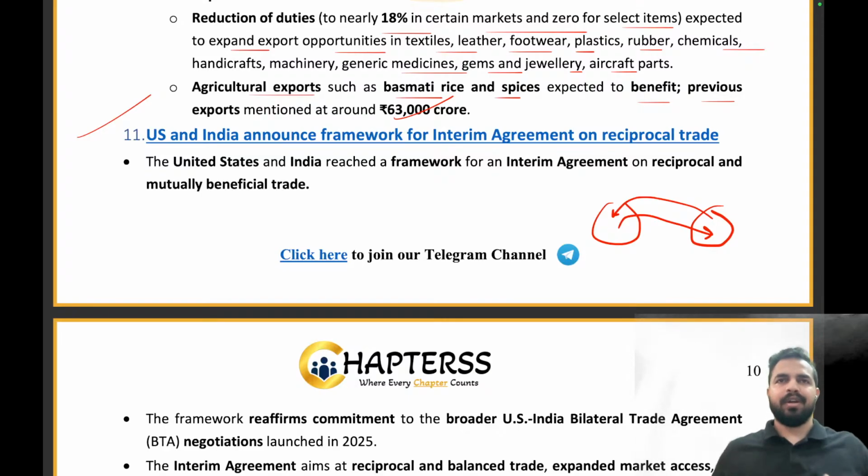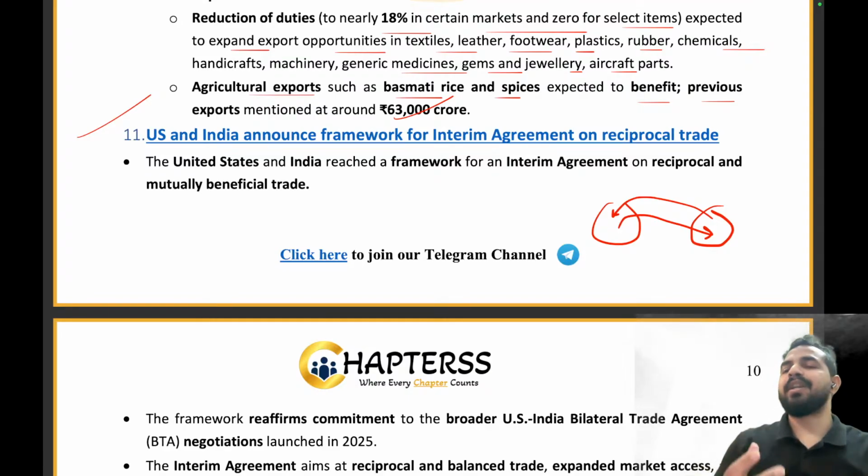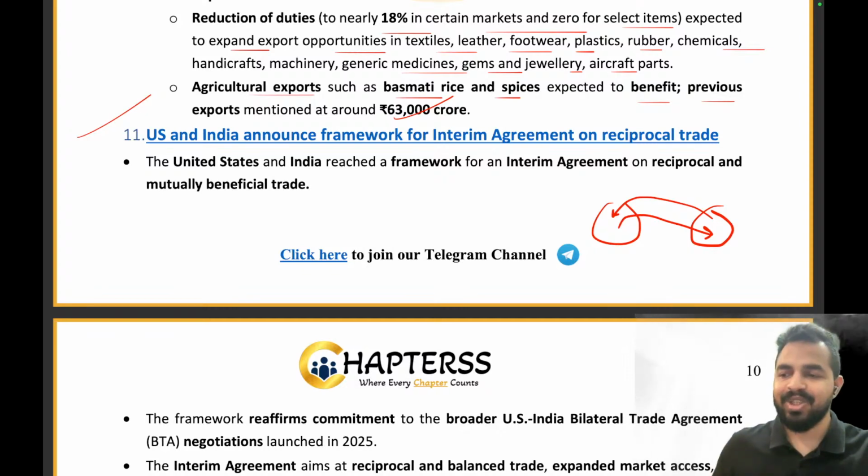For example, during the festivals, you wish each other. Like on Holi and Diwali, my dear friends, you always see that we wish each other happy Diwali, happy Holi. And as a reply, our friends and family members also share the same kind of wishes with us. So they reciprocate the feeling, they reciprocate the wishes back to us, right? Same in trade also, we reciprocate with some actions by giving some flexibilities and some more facilities to the trade partner.